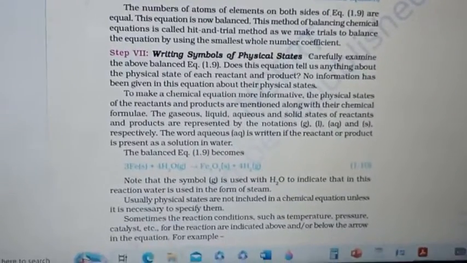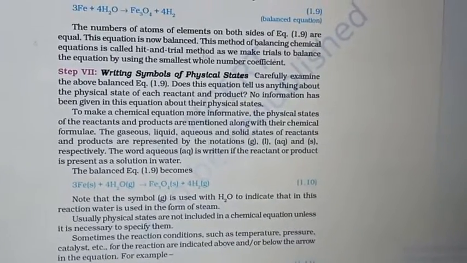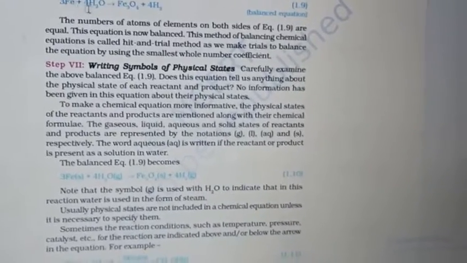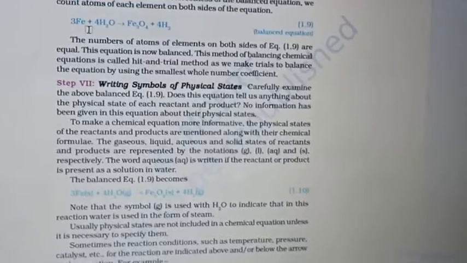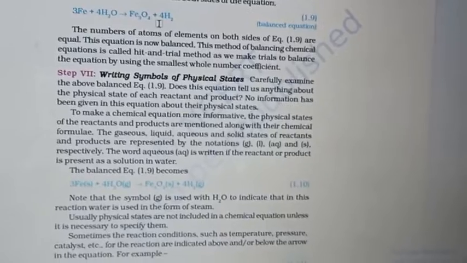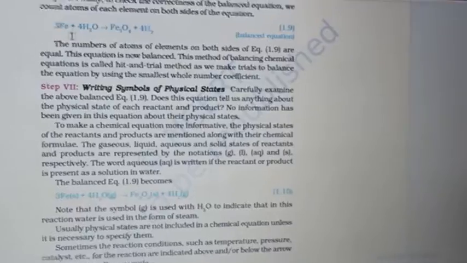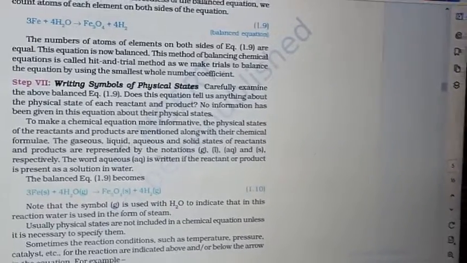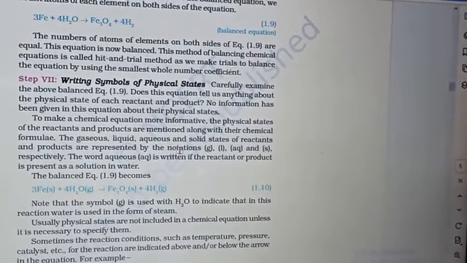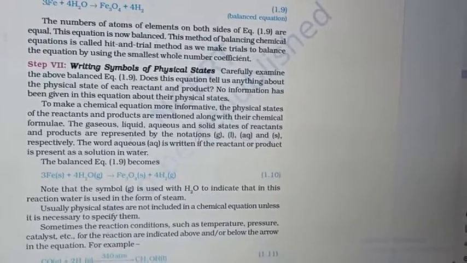Next one is writing symbols of physical state. The reaction has been balanced, but the problem is that here we cannot find out whether iron is in the solid state or gaseous state, or H2 in the liquid state or gaseous state. For this purpose, we have to symbolize these substances. So for liquid, we use a small l in brackets, for gas we use a small g, and for solid we use a small s.